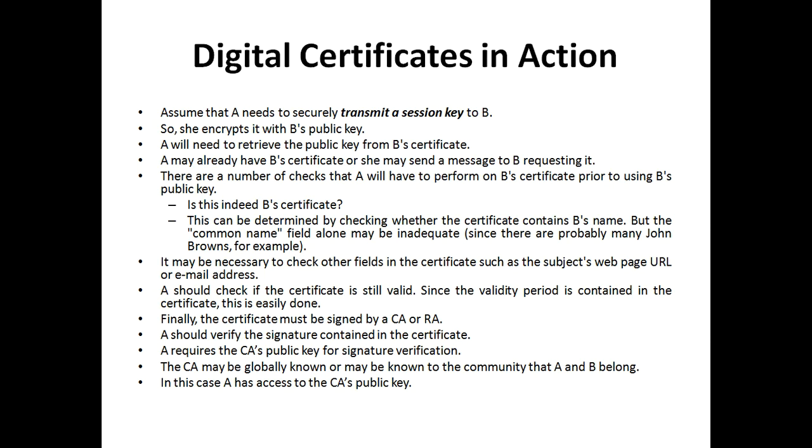There are a number of checks that A will have to perform on B's certificate prior to using B's public key. Is this indeed B's certificate? This can be determined by checking whether the certificate contains B's name. But the common name field alone may be inadequate. So it may be necessary to check other fields in the certificate, such as the subject's web page, that is URL, or email address. A should check if the certificate is still valid or not.